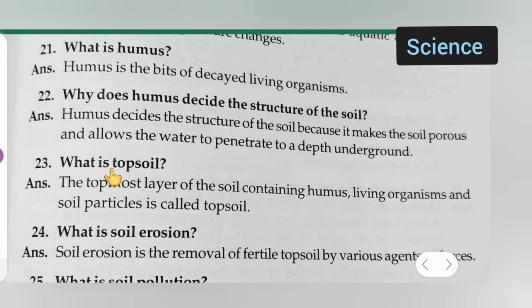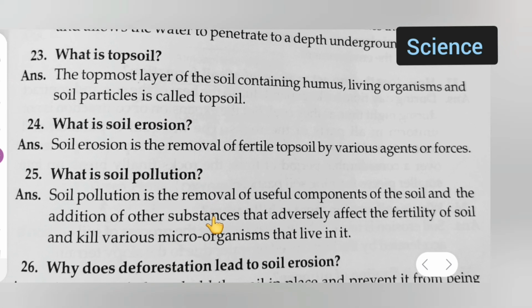Question number 23 is, what is topsoil? Answer is, the topmost layer of the soil containing humus, living organisms and soil particles is called topsoil. Next, moving further, question number 24. What is soil erosion? Answer is, soil erosion is the removal of fertile topsoil by various agents or forces.